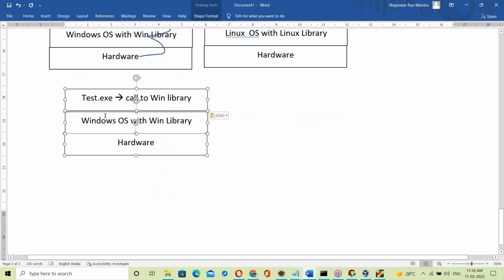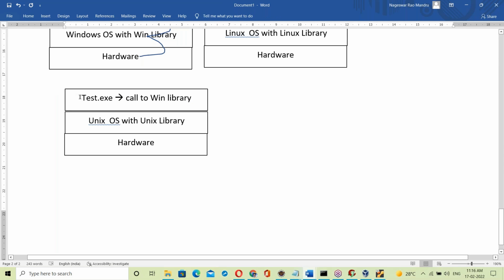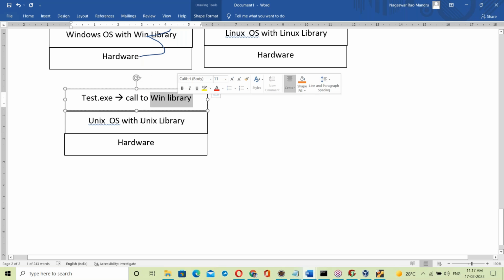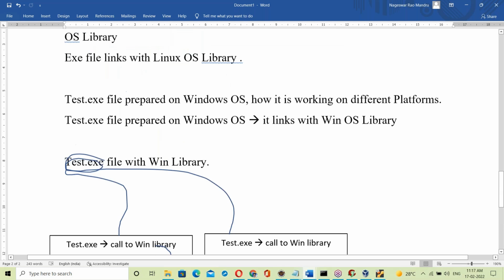Let us take another platform, the Unix platform. Unix base with Unix library. Now the same test.exe file, when it tries to execute on Unix, will try to call the Windows library, but here it is not available. That library is not matching, so it simply fails. That's the reason the exe file is OS dependent. Since the exe file contains the OS library, it is OS dependent.